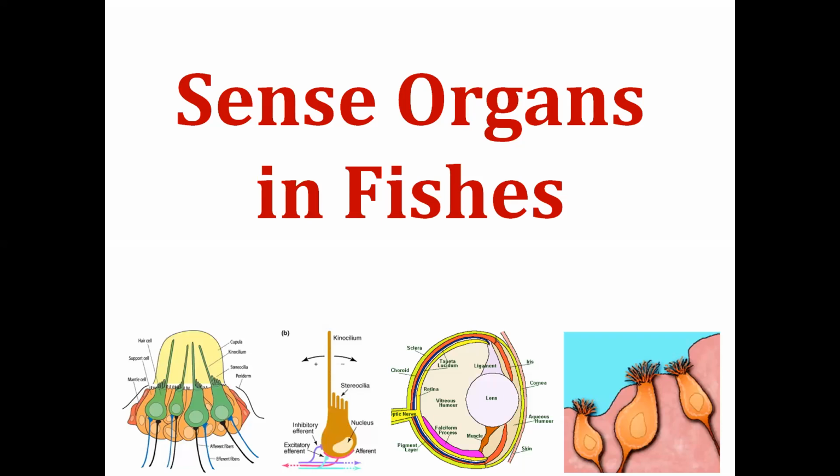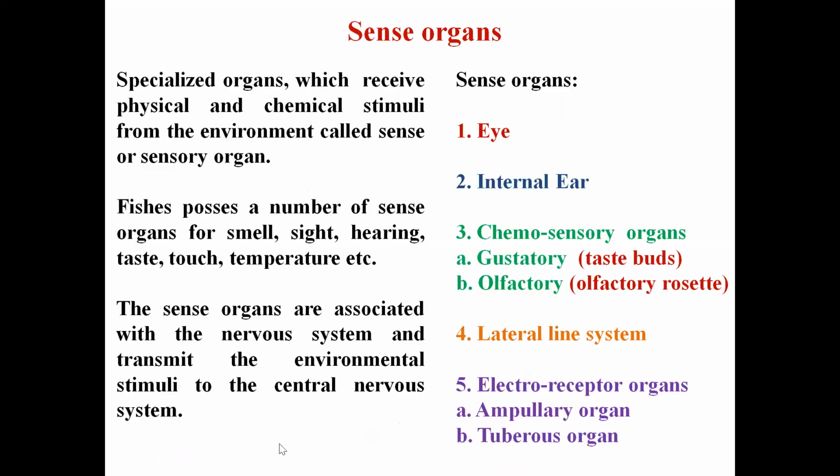As I have already told, the sense organs are basically specialized organs which receive the physical or chemical stimuli from the environment.